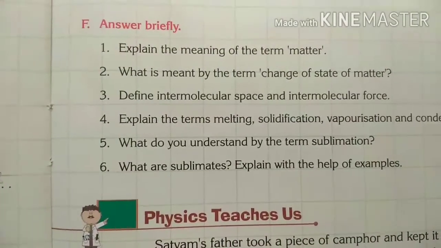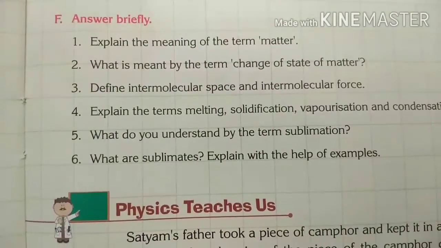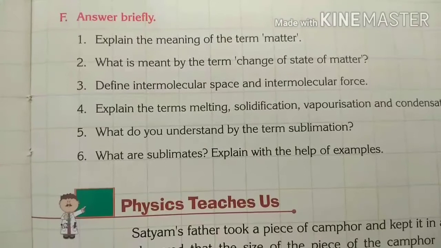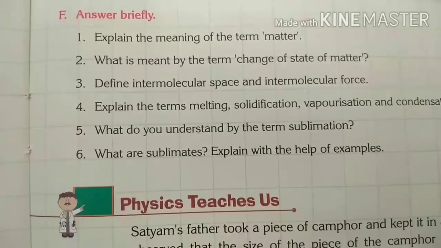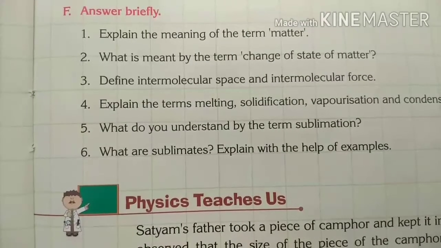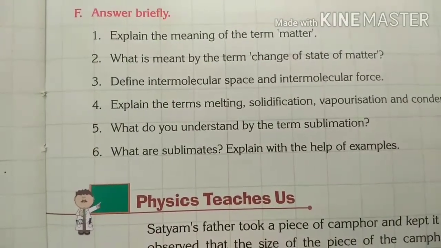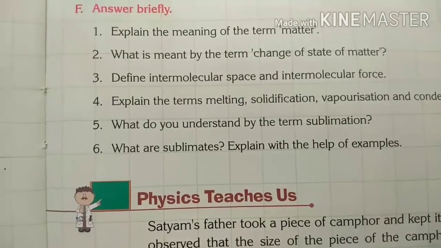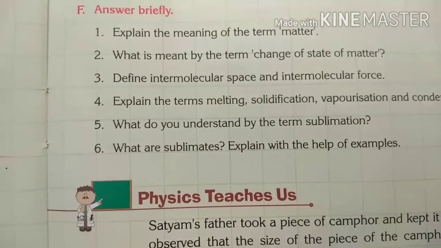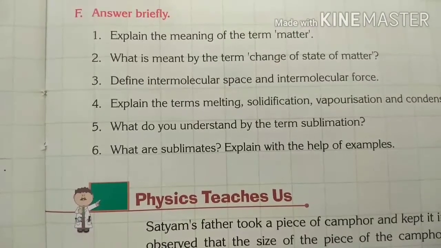First, explain the meaning of the term matter. Matter is defined as anything which occupies space and has a mass and can be perceived by our senses. Matter can be classified as living and non-living thing. Second question. What is meant by the term change of state of matter? Answer A. The change of solid into liquid at a constant temperature.